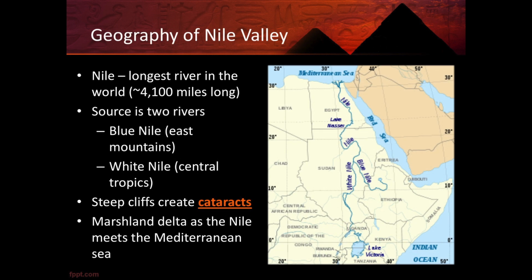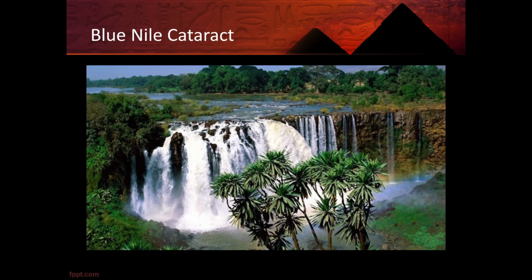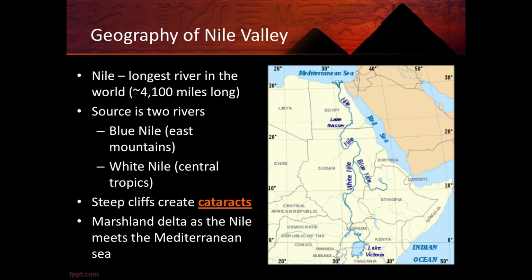The most important geographical feature of Egypt is the Nile River. The Nile is the longest river in the world, and it's around 4,100 miles long. It splits in the south between the Blue Nile, which goes into the eastern mountains, and the White Nile, which goes into the central tropics. Along the Upper Nile, there are steep cliffs which create cataracts, or waterfalls and rapids.